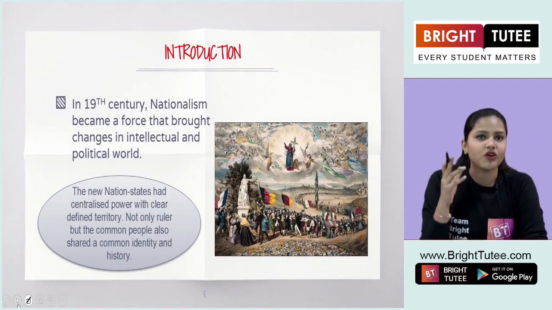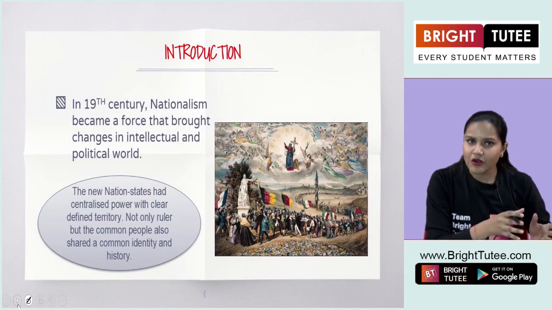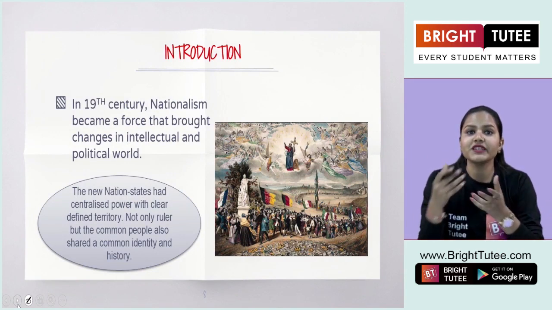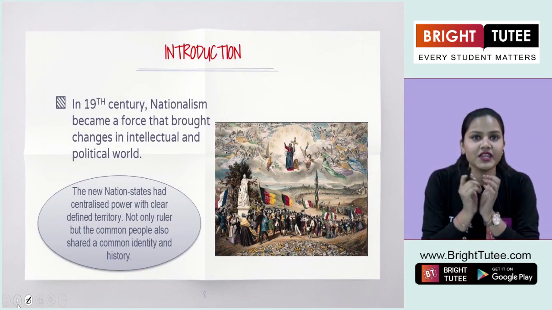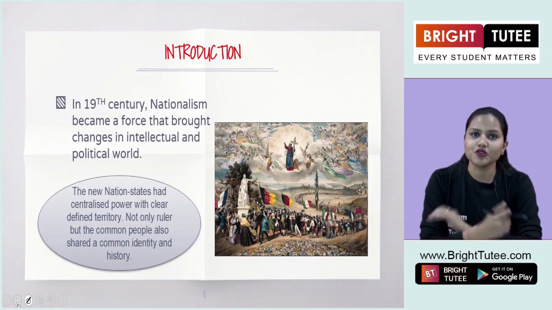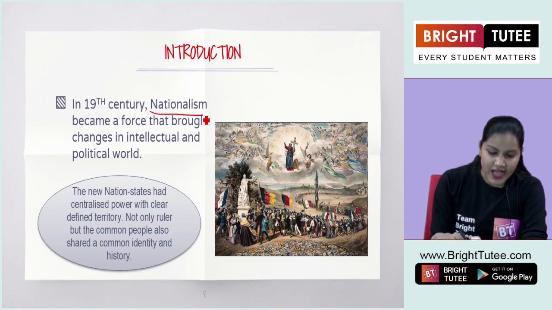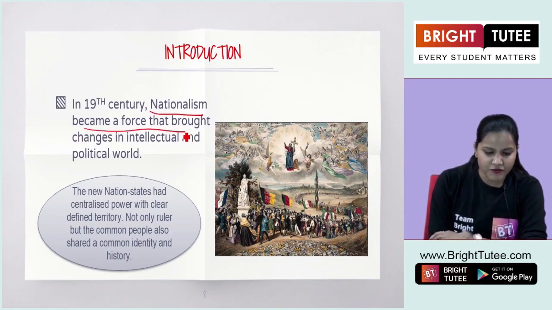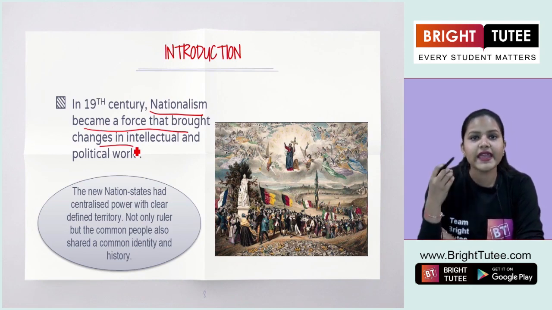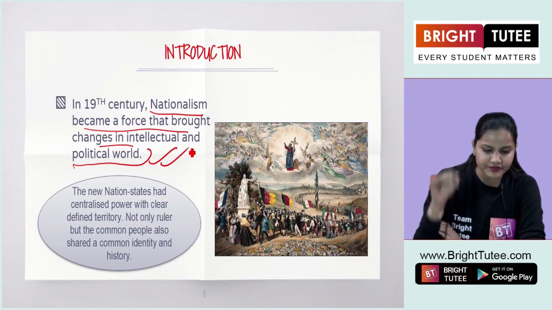Now moving on. Till now we are learning about the three developments that took place in Europe, and because of these developments major changes took place. But it was in the 19th century that nationalism became a force and brought about intellectual and political changes, right?